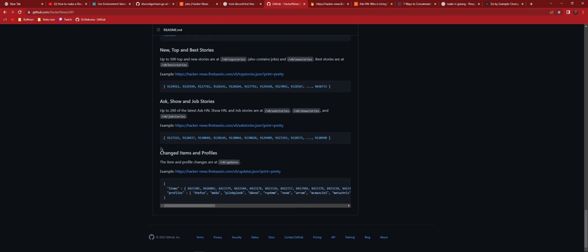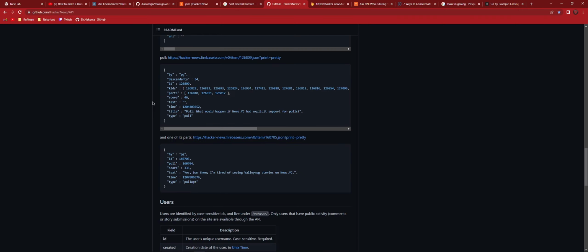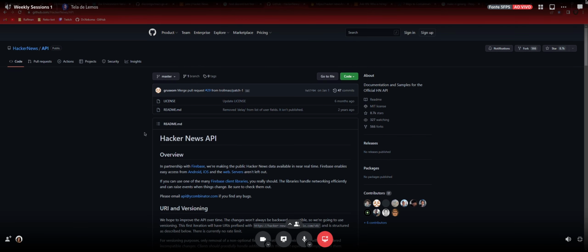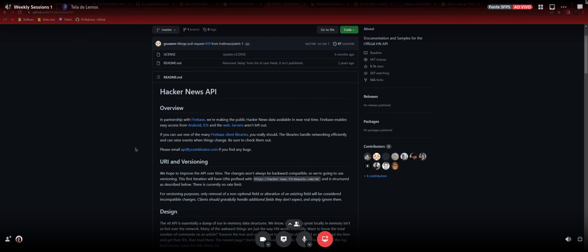Okay. But basically it's based on the IDs. The README, right? Do they have something in the repository? Oh no, it's just that. So this is the way that I decided to go.